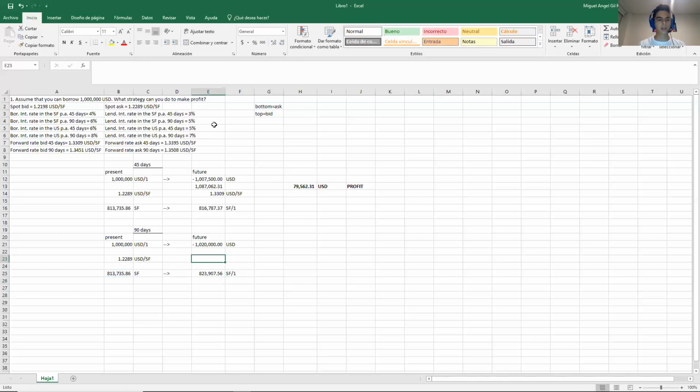Final step is to use the forward to go back to dollars. So it will be one of these four because it's about a forward, but I am using the 90-day forward and I need to buy dollars, which is the currency on the top. So I will be using bid. So it will be 1.3451. This is dollars over Swiss francs. Because the currencies are crossed, Swiss francs on top and Swiss francs at the bottom on the rate, I will have to multiply. So this is the amount that I get in the end, and the difference will be 88,000.